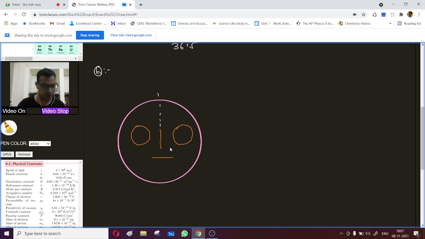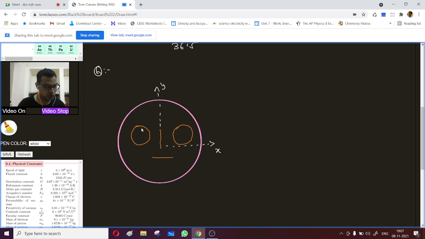Okay, so this coordinate system, this is y, this is x. This is an IIT JEE question. Let's see. Look at the drawing given in the figure. This is the drawing which has been drawn with ink of uniform line thickness. Okay, that's what it is.